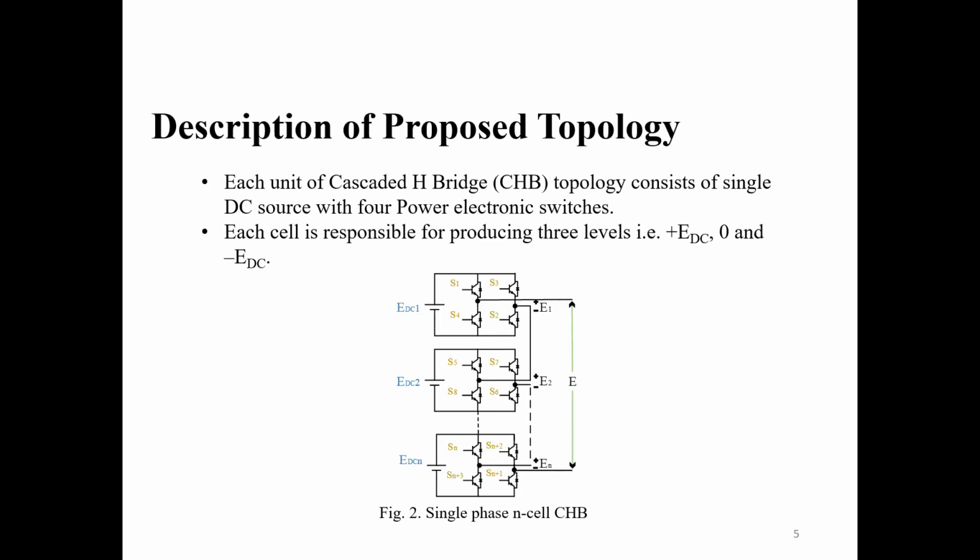Description of proposed topology. In the figure below, you can see each unit consisting of a single isolated DC source along with 4 power electronic switches, and each unit or each cell is connected to another cell in order to amplify the voltage produced at each output node of each unit, that is E is equal to E1 plus E2 plus E3 and so on, and each cell produces 3 levels, plus EDC, 0 and minus EDC.